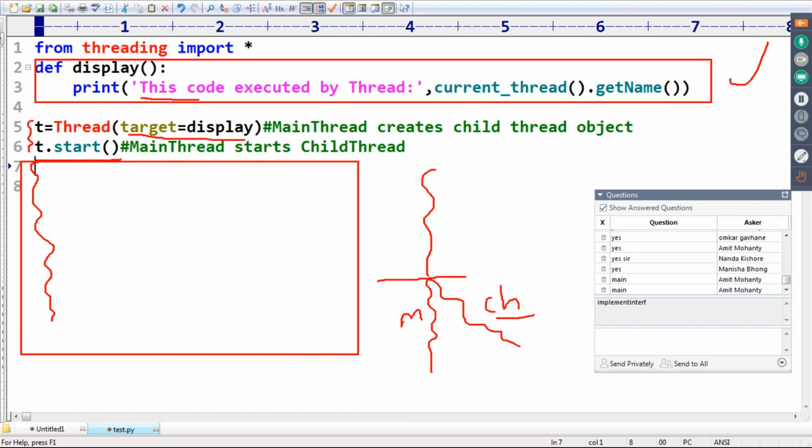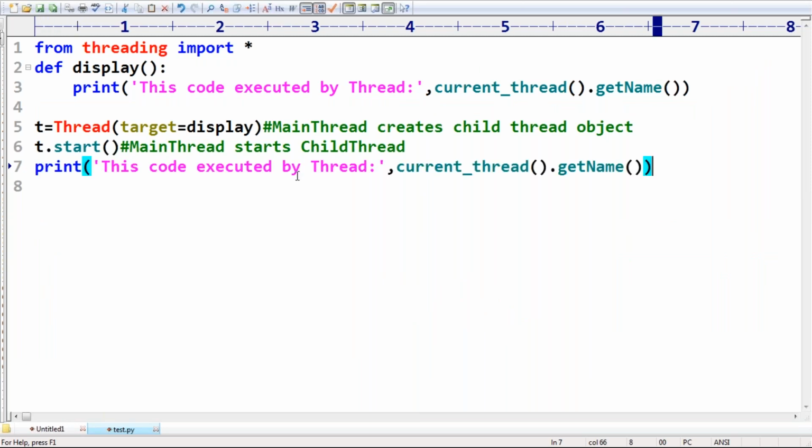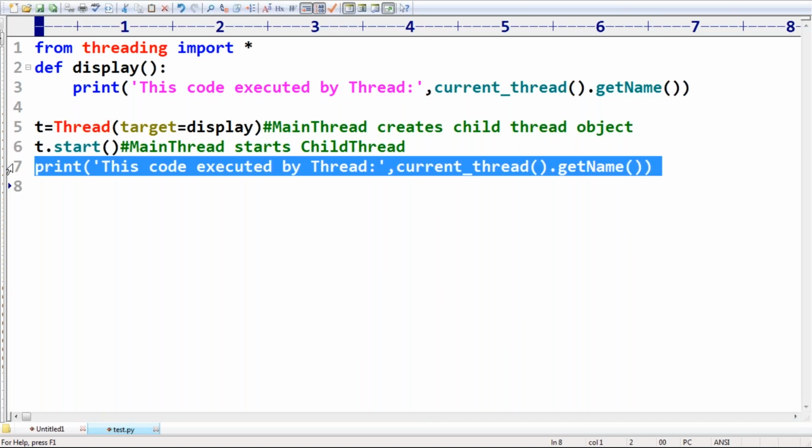This code is executed by thread. Now I can see what the child thread name is. What is the child thread name? Okay, now here print, this code executed by thread. Can you please tell, this line is executed by which thread?